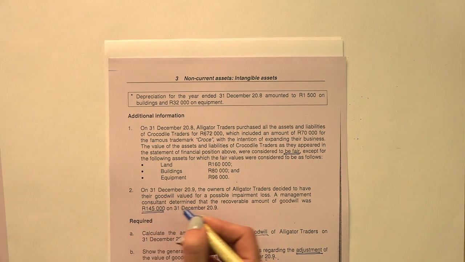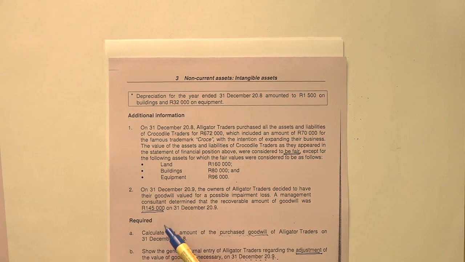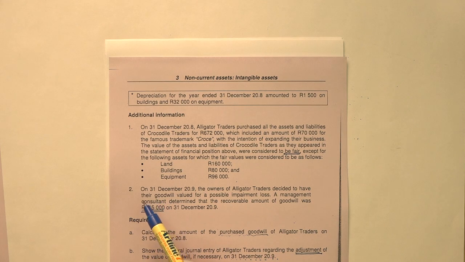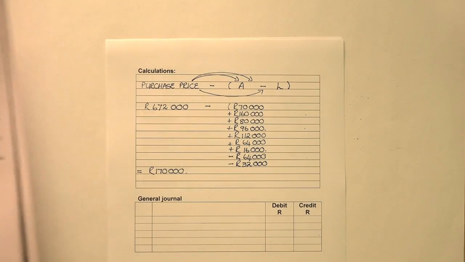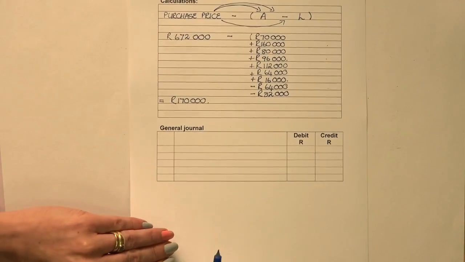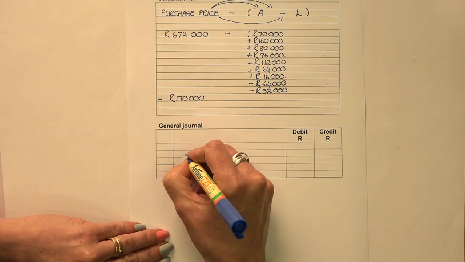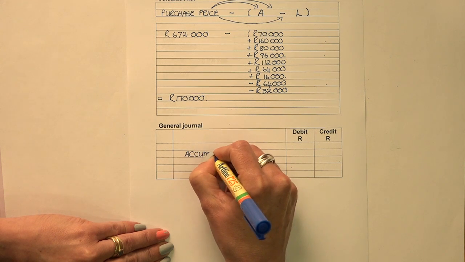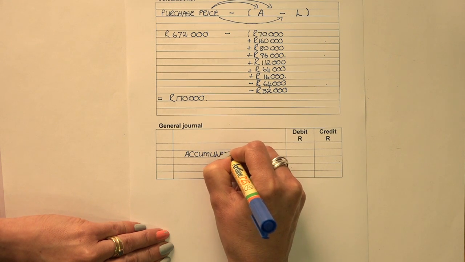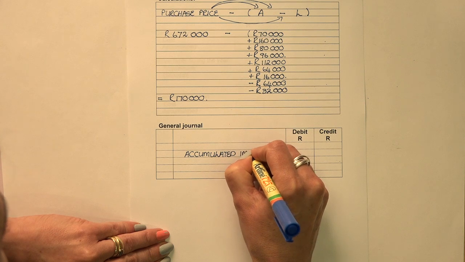We just calculated the goodwill in the A part as 170. So to change the value of goodwill from 170 to 145, we'll have to deduct 25,000 rand. We cannot deduct it from the goodwill, but we will create a contra asset, accumulated impairment losses.